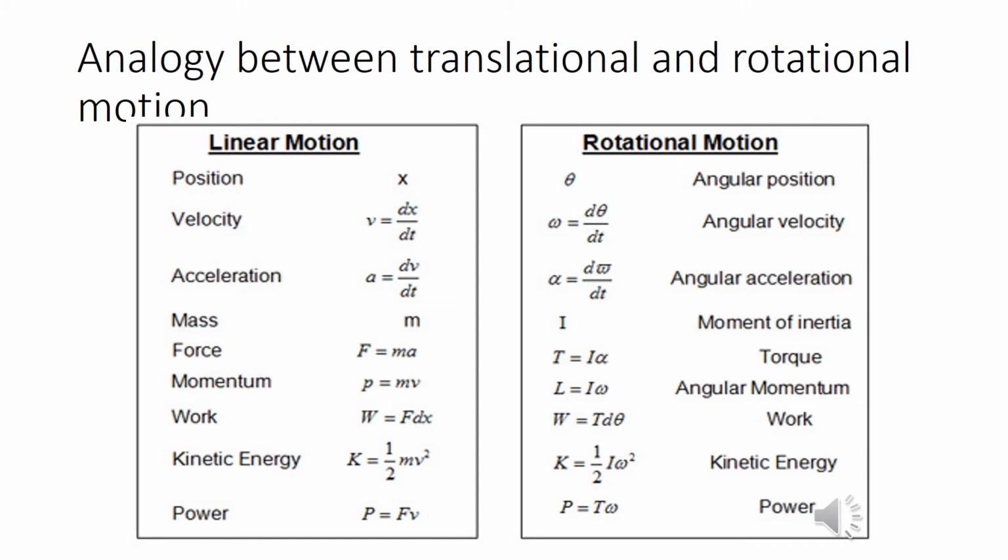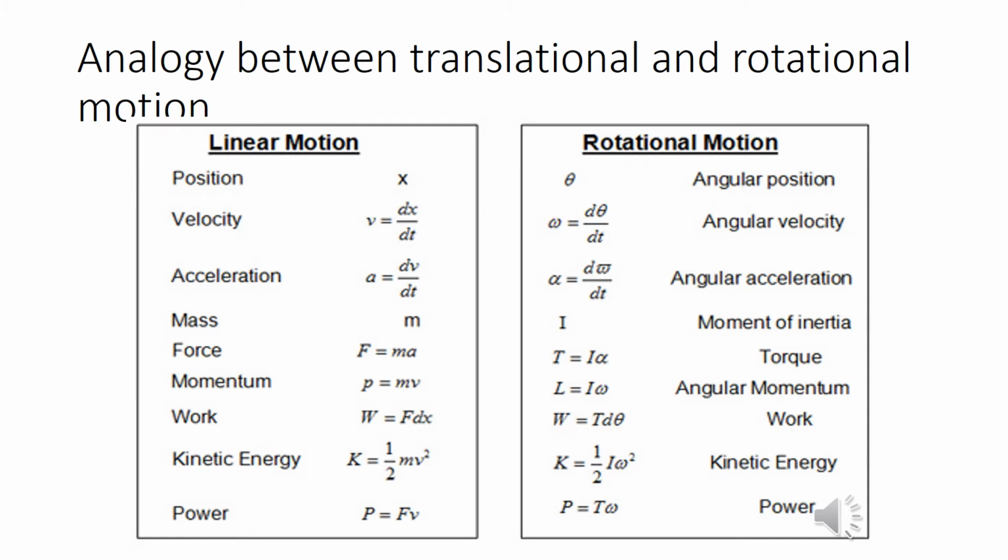Force is equal to mass into acceleration in linear motion. Force analogy is torque in rotational motion. So tau will be equal to I alpha. I'm just replacing force by torque, mass by moment of inertia, and linear acceleration by angular acceleration. Momentum, mass into velocity, has to be replaced by angular momentum, moment of inertia times the angular velocity. Work done is defined as force into displacement. Here the work will be torque times angular displacement.